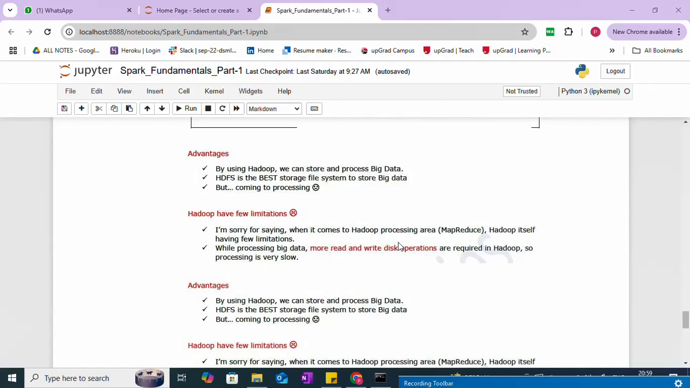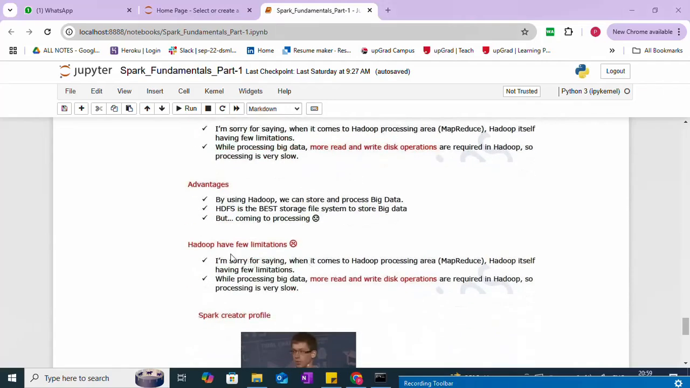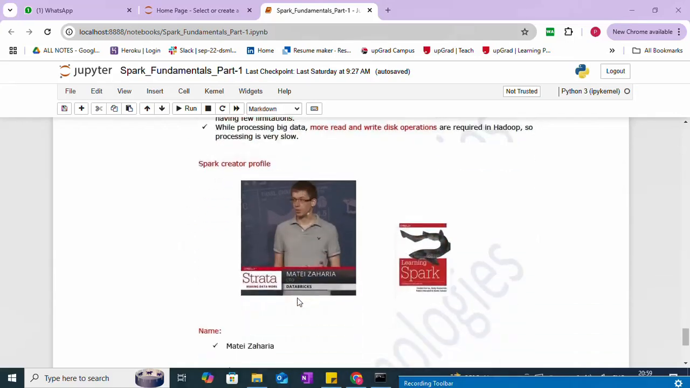Now what are the advantages? By using Hadoop, we can store and process big data. HDFS is the best storage file system to store big data as of now. But coming to the processing part, MapReduce is not that efficient. Hadoop has a few limitations. While processing big data, more read and write operations are required in Hadoop, so processing is very slow. You can see.